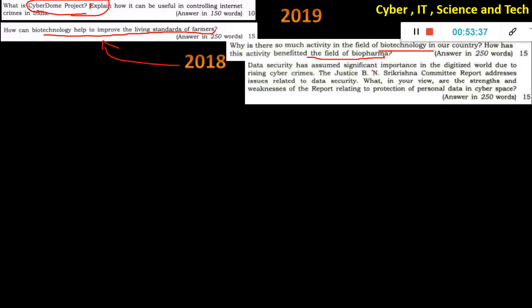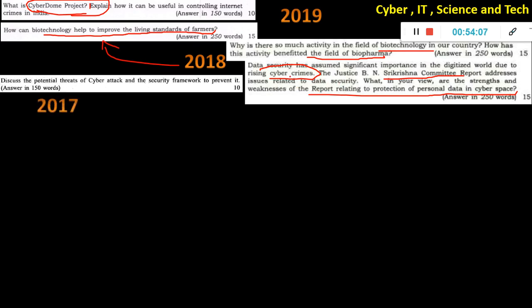Data security has assumed significant importance in the digitized world due to rising cyber crimes. So this committee you were expected to study. It was a prelims question also, like data information, data protection related committee was there, and big guidelines was issued. So that directly they're asking, like a report related to protection of personal data in cyberspace. Okay, in your view, strength and weakness. So that means you have to explain only anyway these things. So this is all current affairs. If you see whatever is coming, they are not asking very core theory about this thing. And discuss the potential threat of cyber attack and security framework to prevent it.